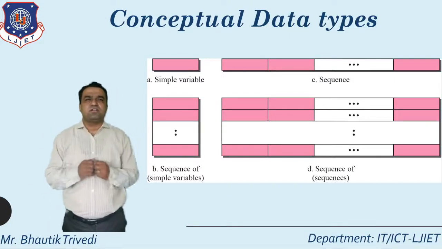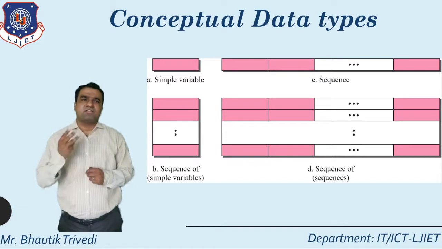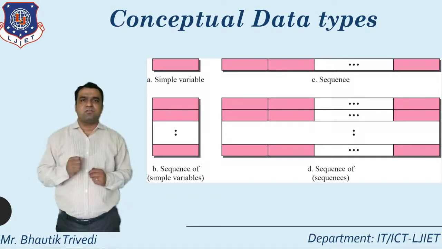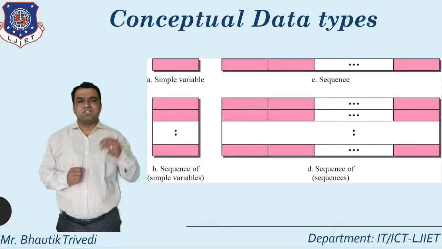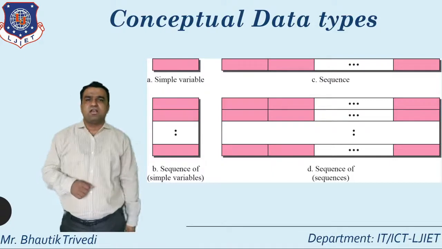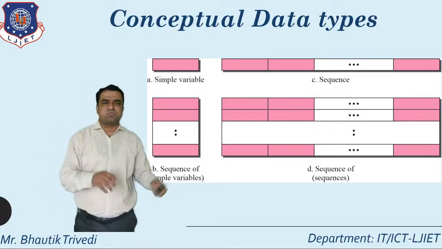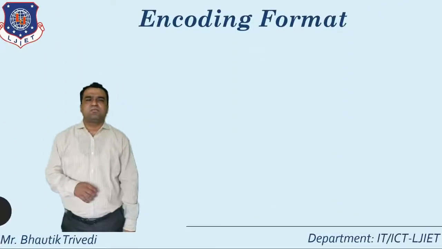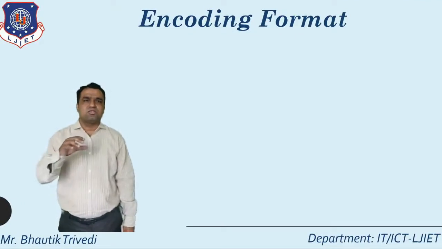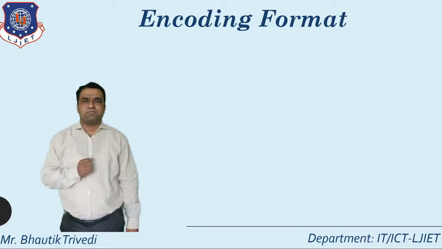So if you talk about the conceptual data types, there are mainly 4 entries. First one is the simple variable. Second one is the sequence of simple variables. Third one is known as a sequence. And fourth one is known as a sequence of sequence. After that, the most important point: up to this, you know these 2 points.